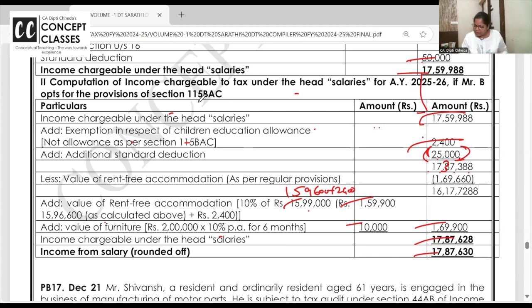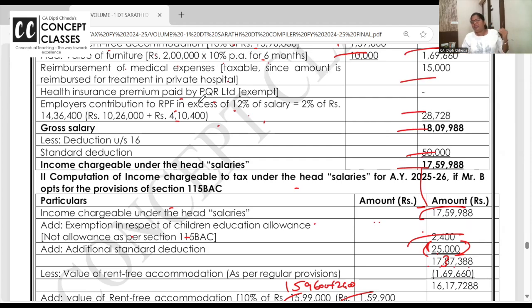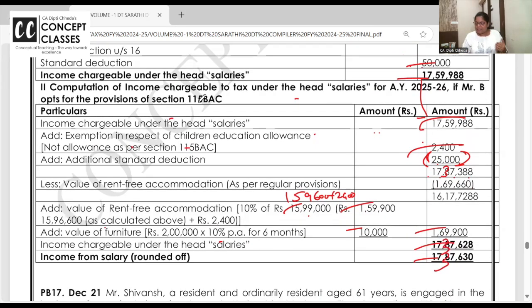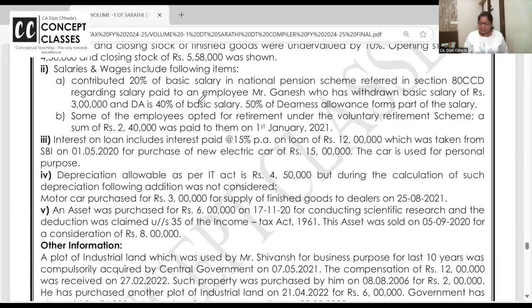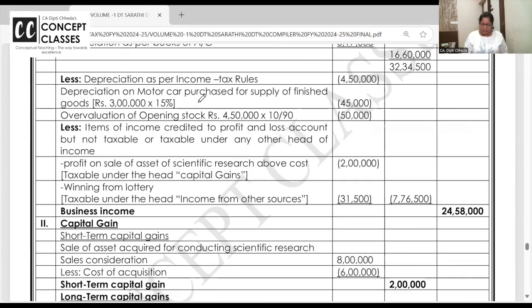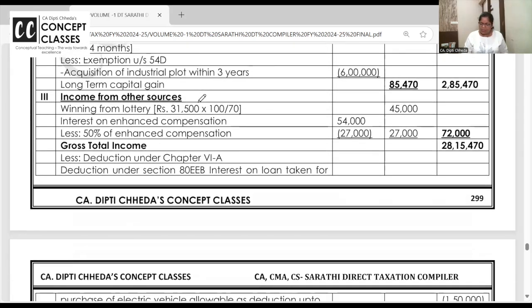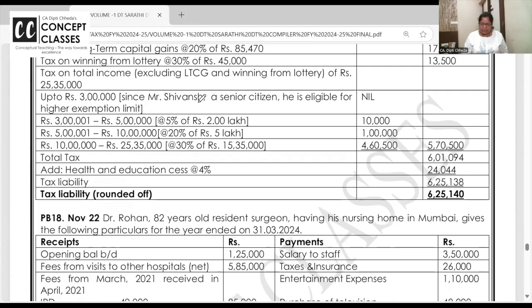Yeah, this will also change. This will become 1737. By mistake, 25,000 is added. If you are going in the default tax regime, you will get 25,000 more standard deduction. Instead of 50, you will get 75. These are all very nice questions; we will solve them in the total income question along with the presentation and all the highlights, triple column. You can write the working notes and the tax rates and all.